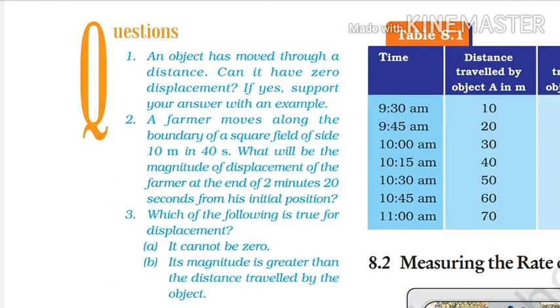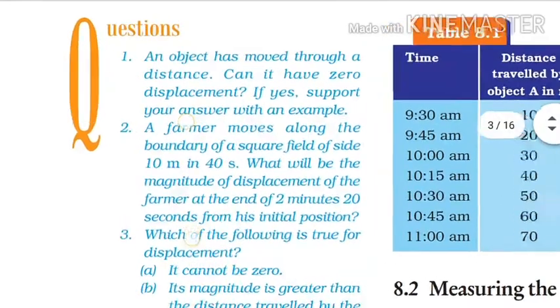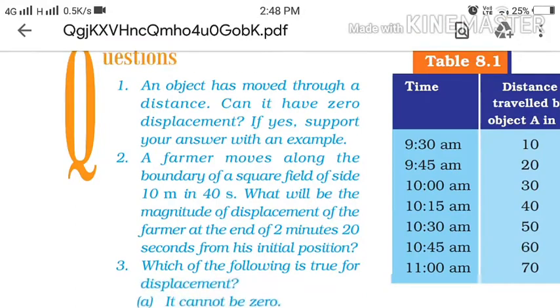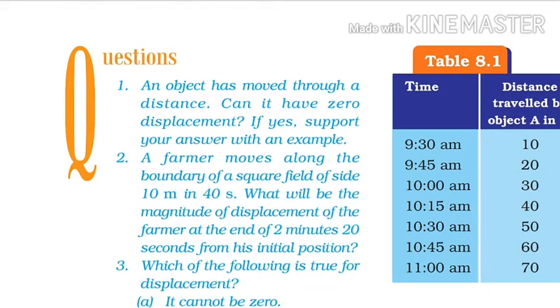As we know, the total circumference of the boundary of a square field will be 40 meter, because the side of the square field is 10 meter as given in the question. One round is made by the farmer in 40 seconds. So the distance traveled by the farmer is 1 meter per second. So the speed of the farmer is 1 meter per second.